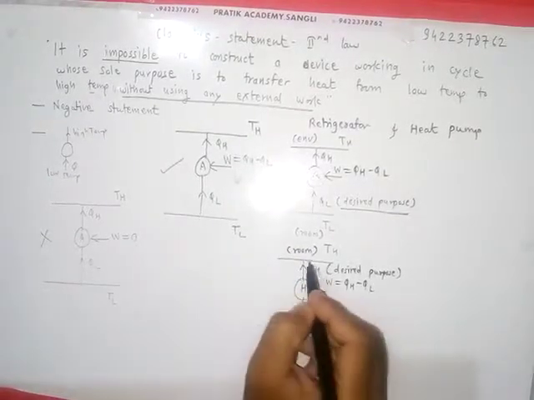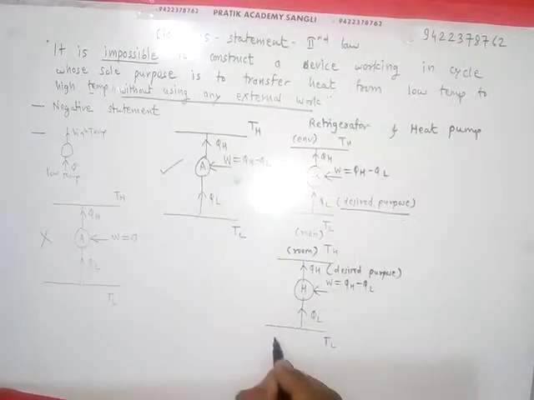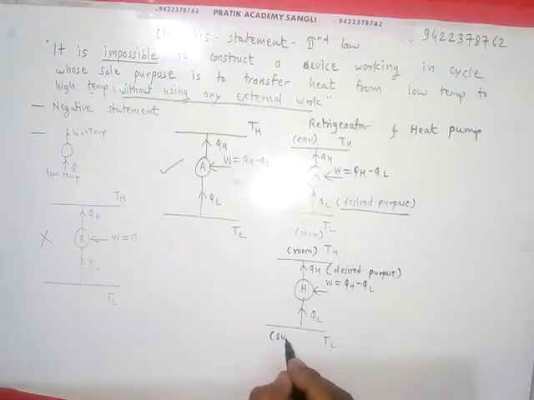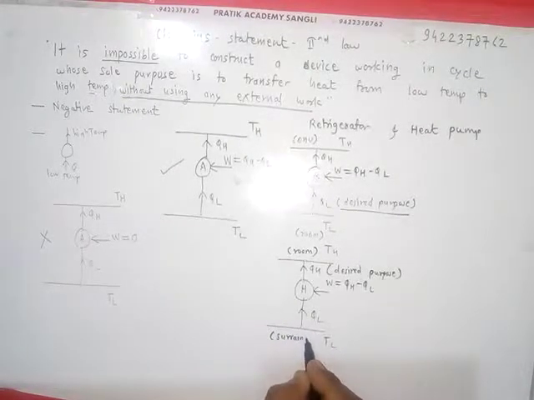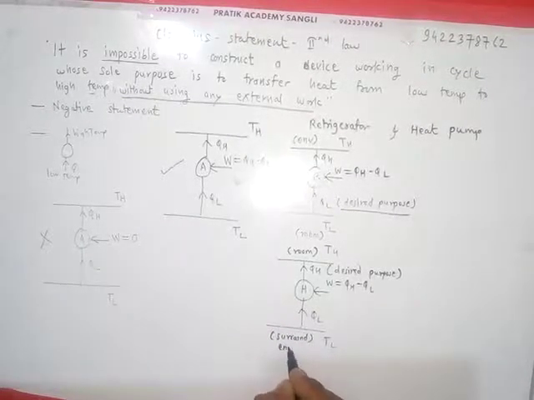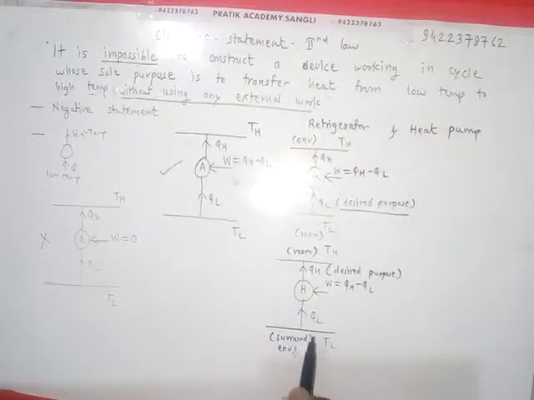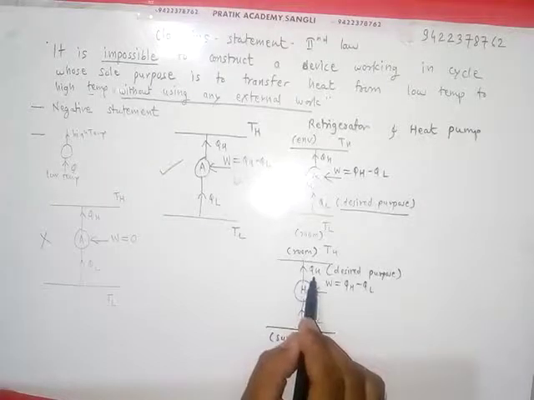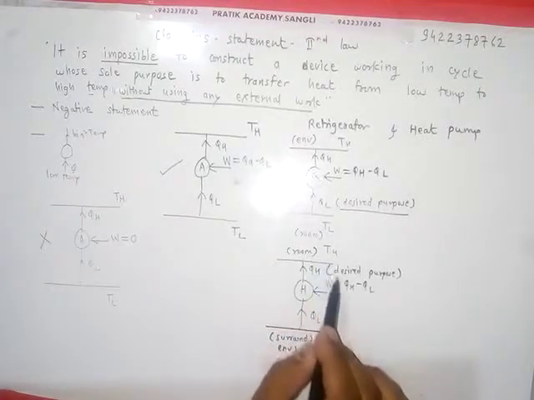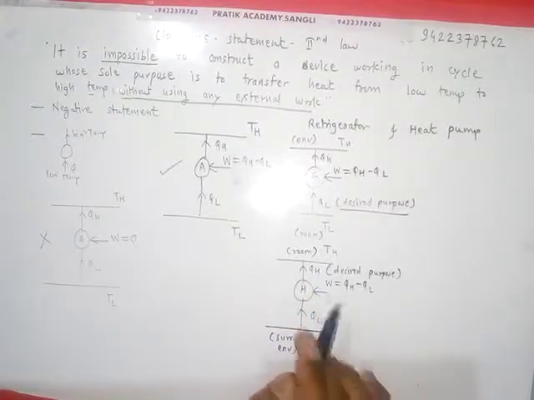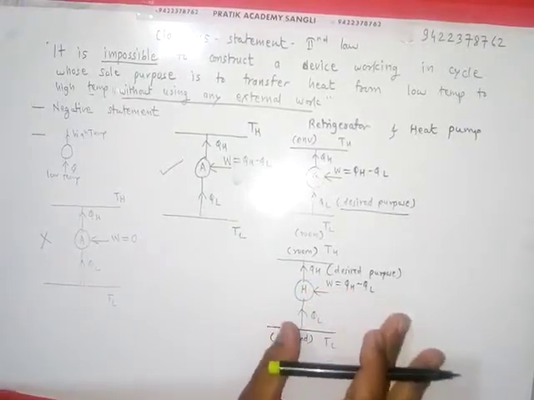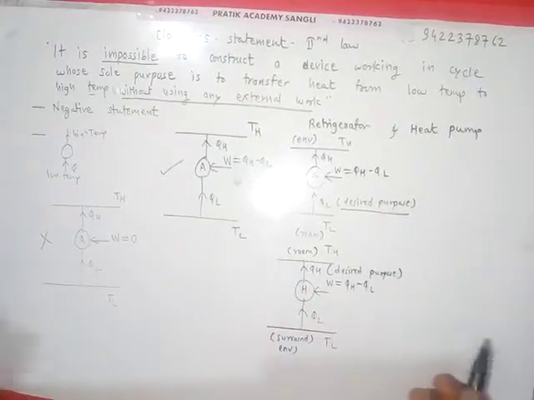So here room temperature is at higher temperature and surrounding is at lower temperature. Surrounding, or we can call it the environment, is at lower temperature, and here the purpose is to continuously add heat and maintain temperature. So this is the difference between these two. Otherwise all are the same, or the working is the same.